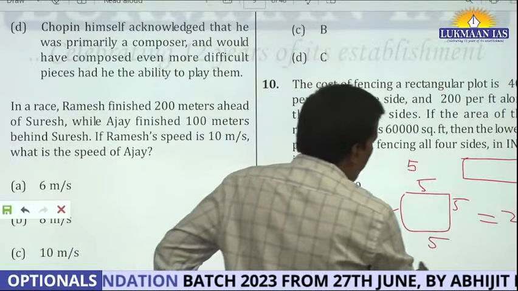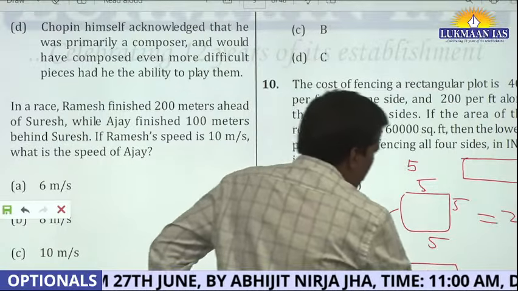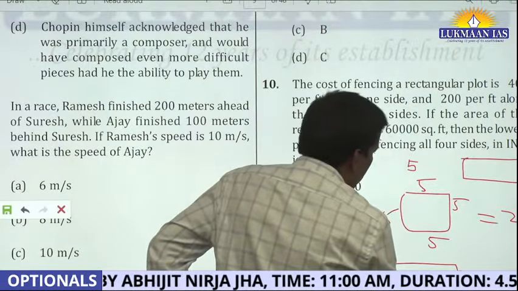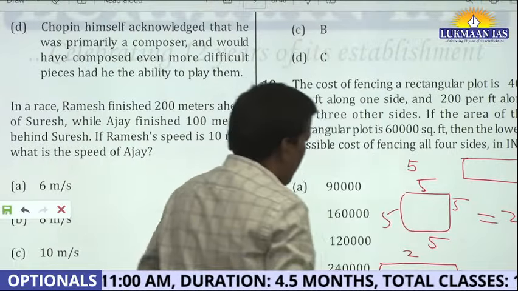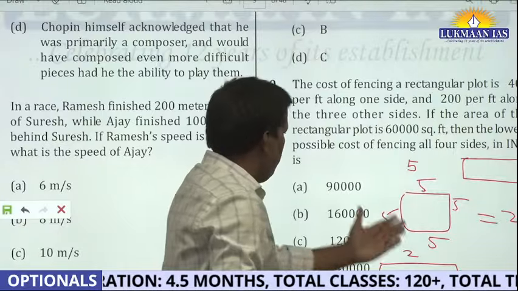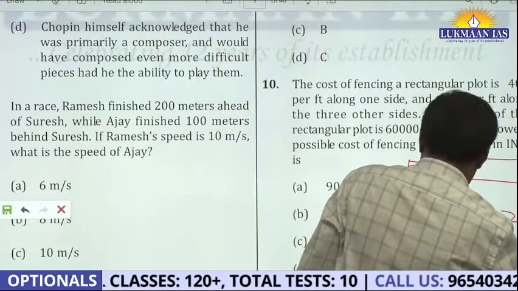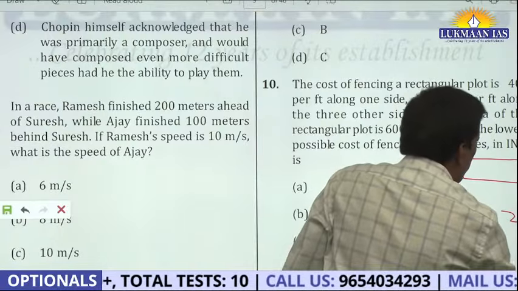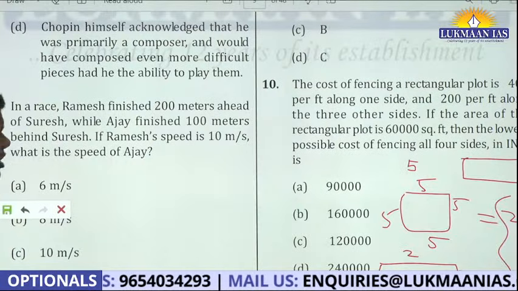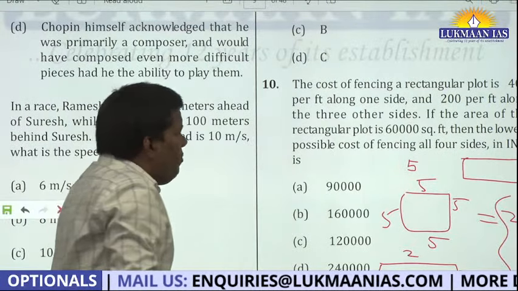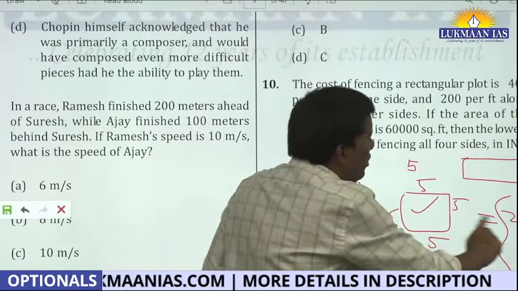Let's say if I convert it into a rectangle, let's say 8, 2, 8, 2, still my perimeter is 20, right? Here also the perimeter is the same, but my area is 16. So if you understood this logic, what is the logic? That keeping the perimeter constant, a square contains the maximum area.